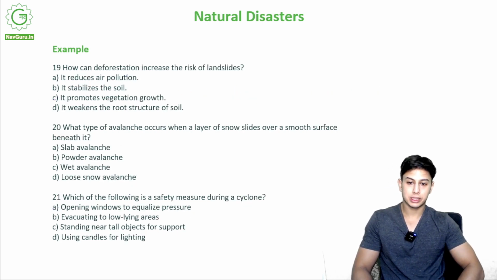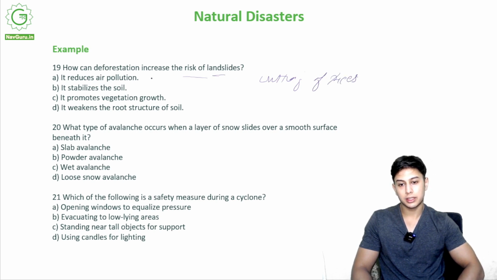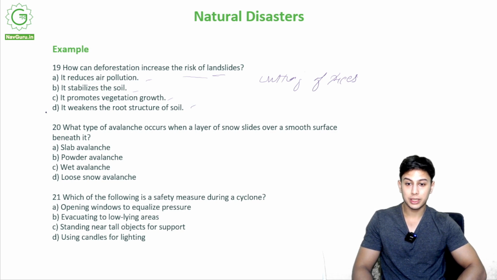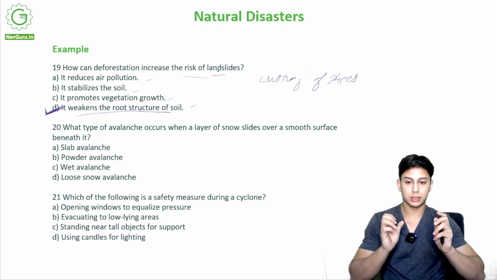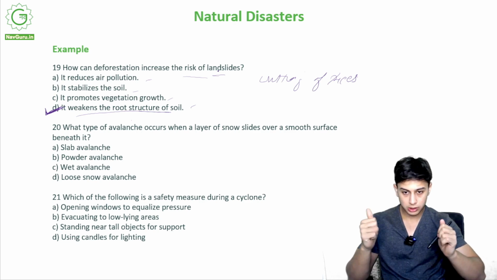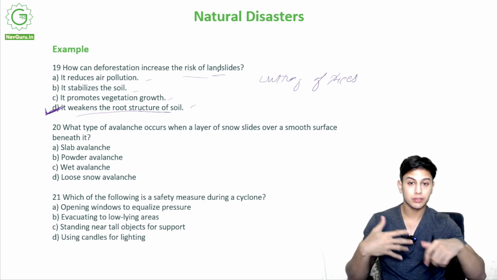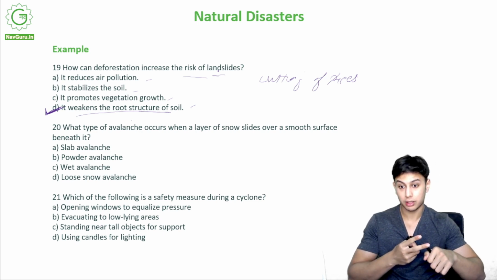How can deforestation increase the risk of landslides? How can deforestation, that is the cutting of trees, increase the risk of landslides? It reduces air pollution, it stabilizes the soil, it promotes vegetation growth, it weakens the root structure of the soil. What does it do? It weakens the root structure of the soil. Roots that bind the soil would be lost, right? So soil is now loose and it can flow away with water or with air, right?